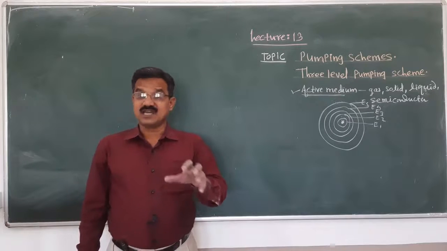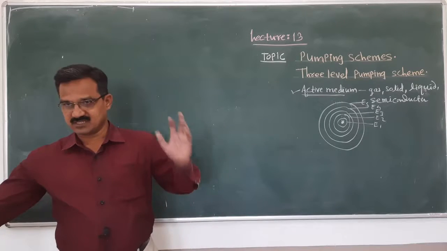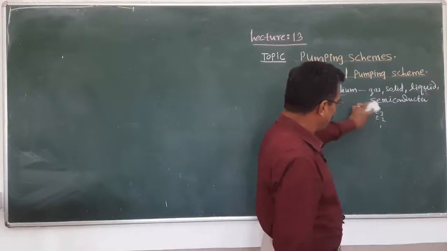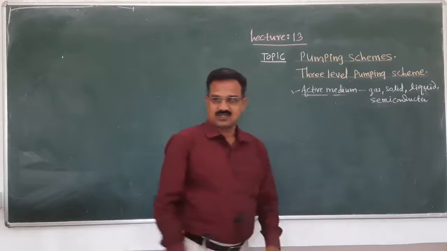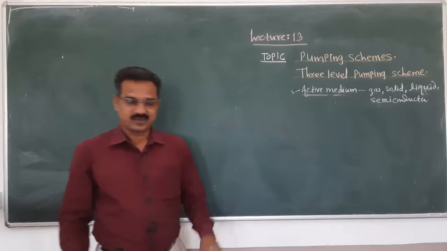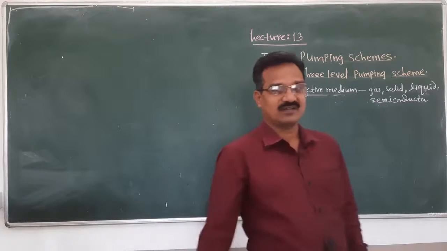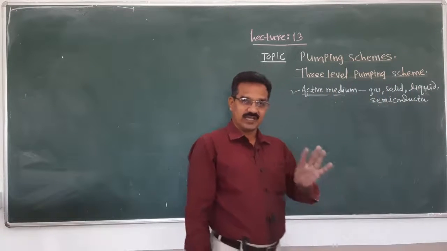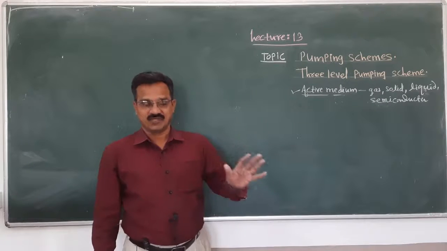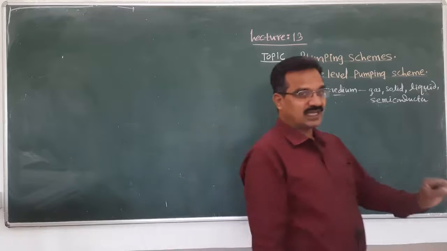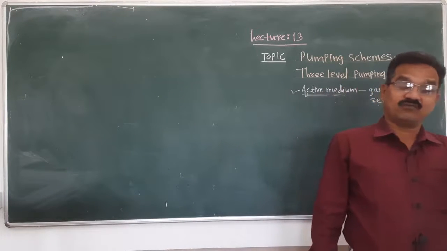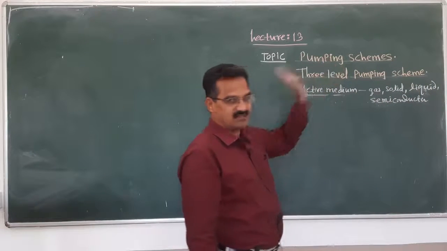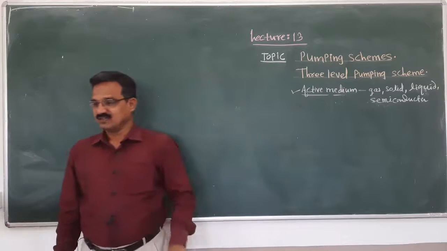But out of that number of energy levels, 2 energy levels, E1 and E2, or 3 energy levels, E1, E2, E3, or 4 energy levels, E1, E2, E3 and E4. 2 energy level, 3 energy level, or 4 energy level, these are related to the pumping scheme only.